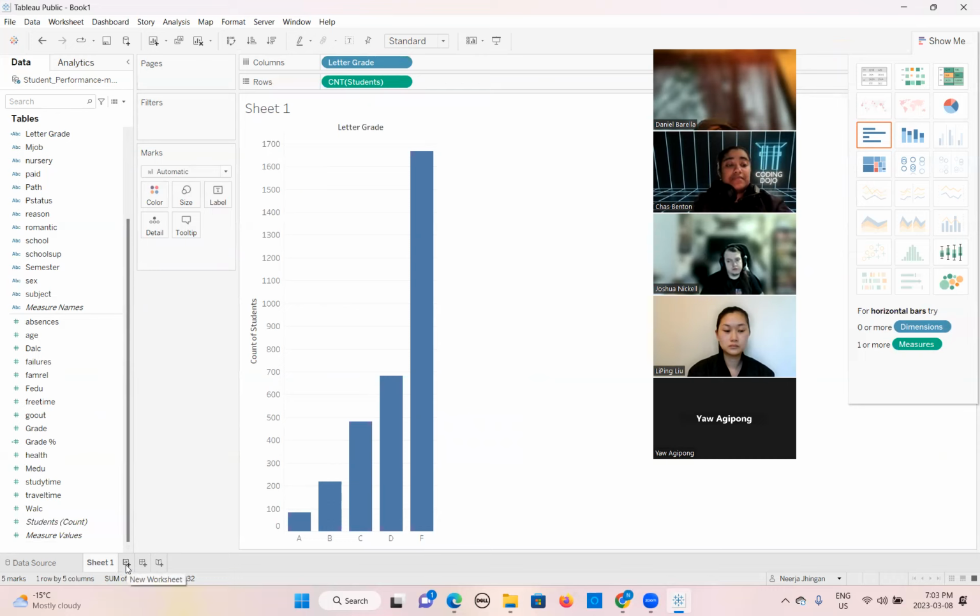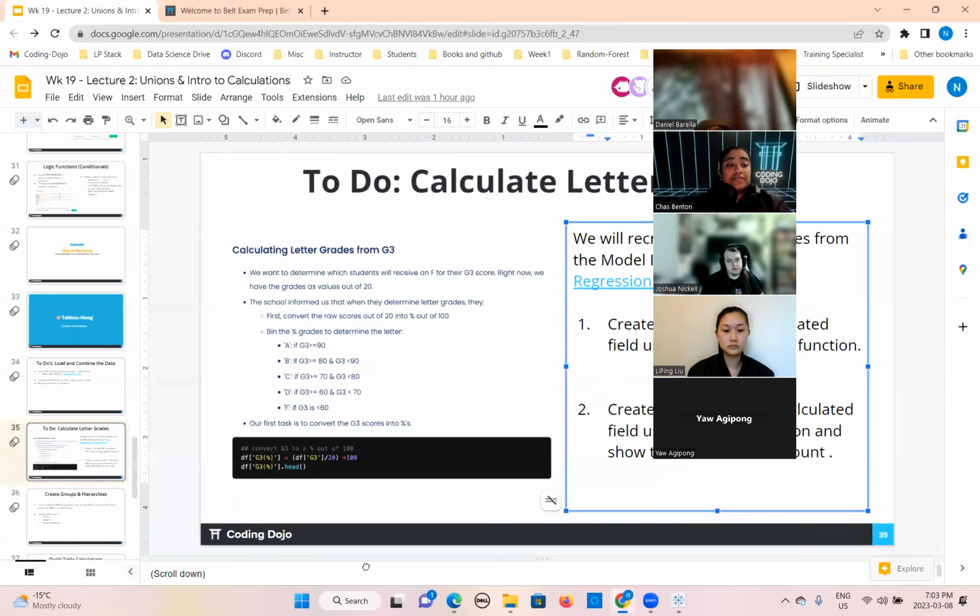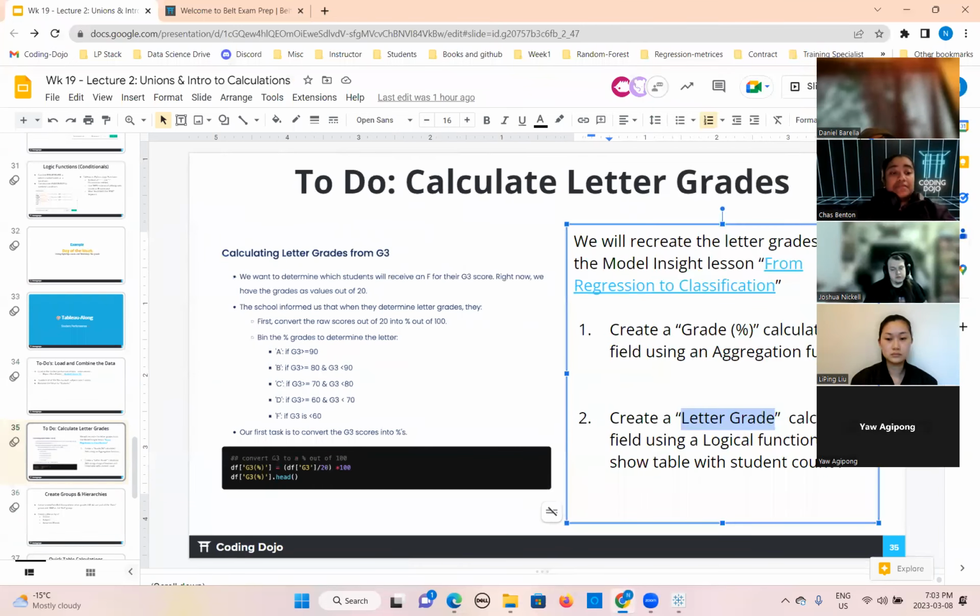Now what we will do? We will say here, back. Any questions on how we calculated it, why we are doing this grade percentage, letter grade?